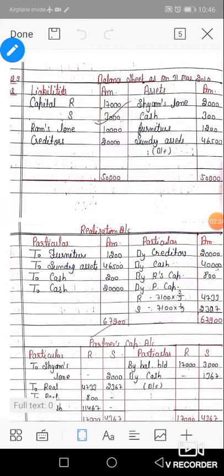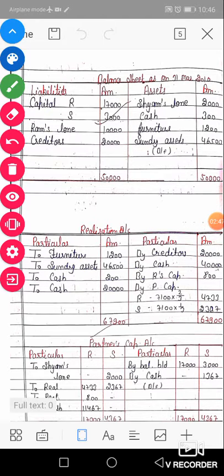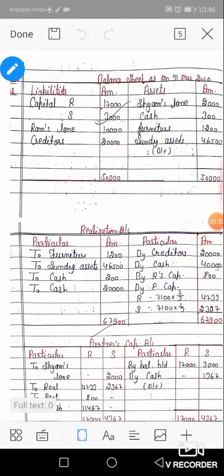We know that if no balance sheet is given in the numerical, first of all we will prepare a balance sheet. The basic requirement for a realization account is to prepare a balance sheet before it, but the balance sheet is not given in numerical number 9, so first of all we will prepare the balance sheet. After that the following accounts will be prepared. We start with the balance sheet on 31st March 2010, the date of dissolution, with liability and asset sides. All liabilities and assets are given in the numerical, so we will arrange them on the assets and liability sides.